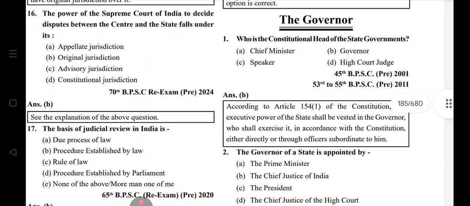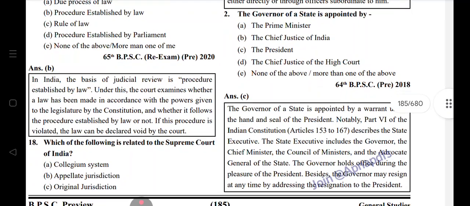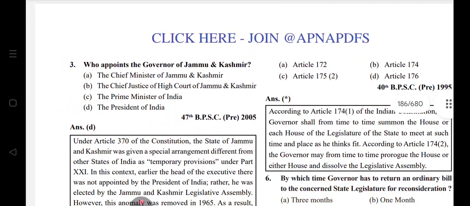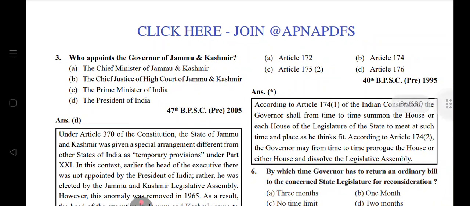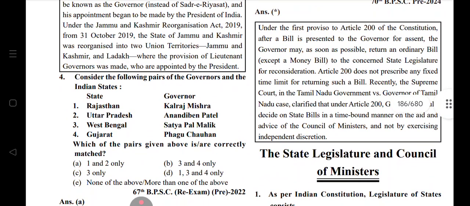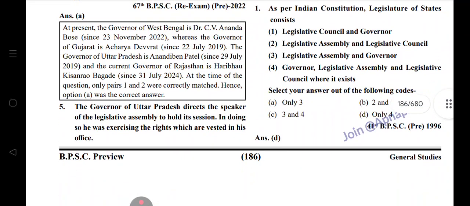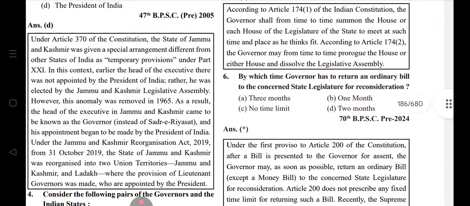Governor. Who is the constitutional head of the state government? Governor. The Governor is appointed by the President. Who appoints the Governor of Jammu and Kashmir? President. This was from back then, it is outdated now. The Governor of Uttar Pradesh directed the Speaker of the Legislative Assembly to hold its session. In doing so, he was exercising the rights vested in which office?